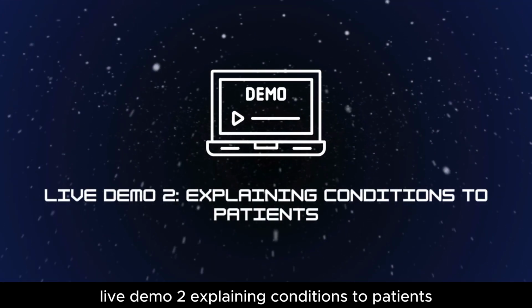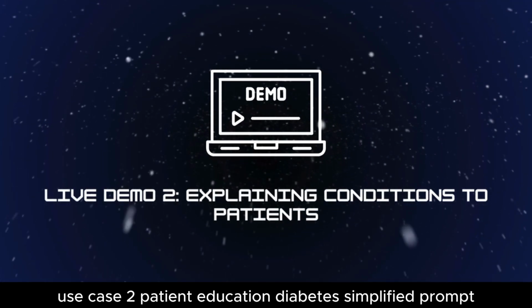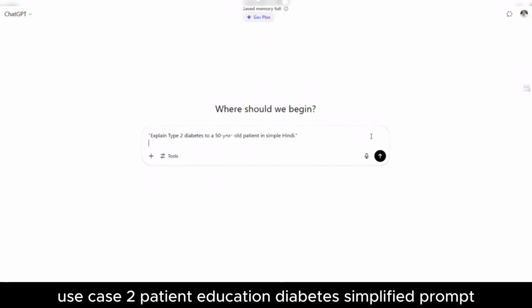Live Demo 2: Explaining conditions to patients. Use Case 2: patient education.